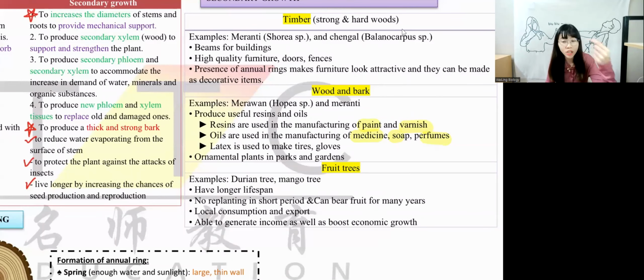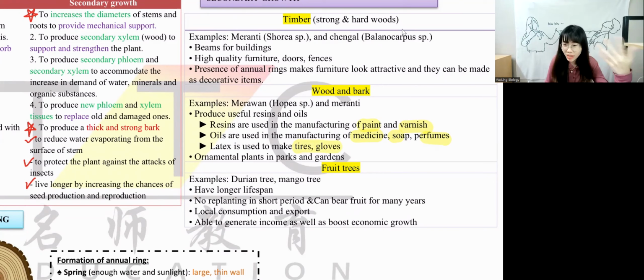That's why we have this essential oil. They are also from wood and bark. I don't know if you guys use essential oil or not, but the essential oil that we use is also from plants. We never use any oil from animals, right? We always use oil from plants, maybe lavender, whatever, okay? Those are from plants. Latex is to produce tires and gloves.